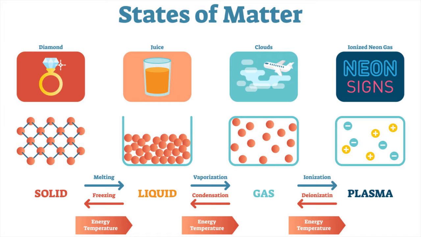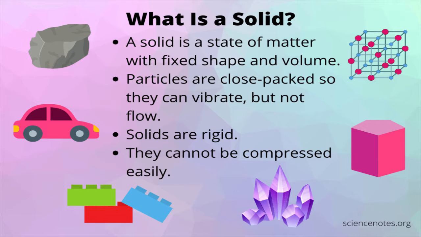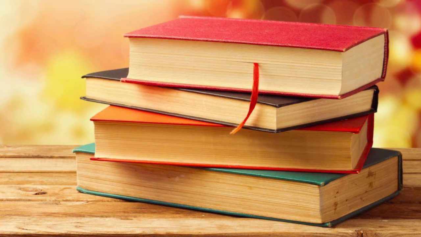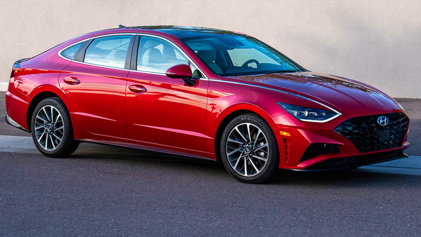Different states of matter. When we talk about states of matter, we talk of solids, liquids, and gases. Let us learn more about the three states of matter. Solids. Solids are objects that keep their own shape. For example, ice is a solid, but when it melts, it becomes a liquid. More examples of solid are books, clothes, and cars.